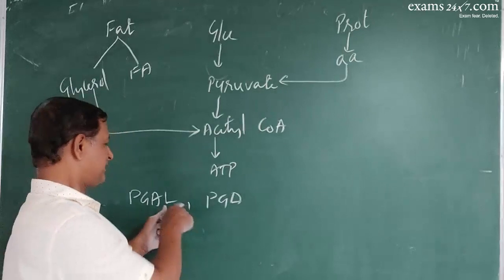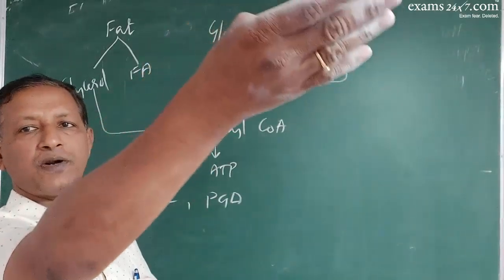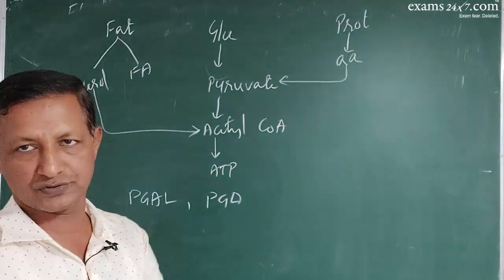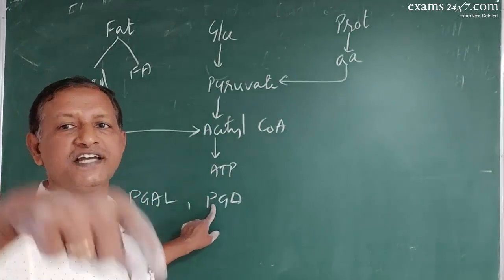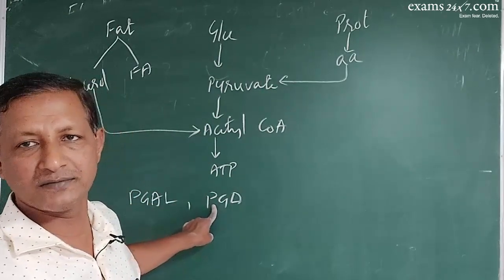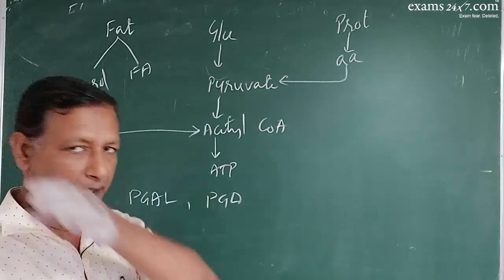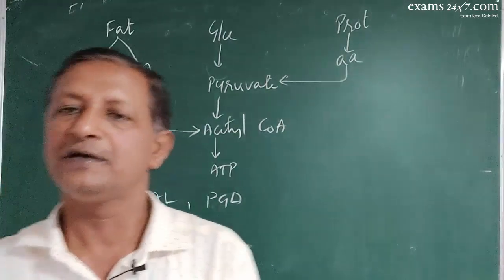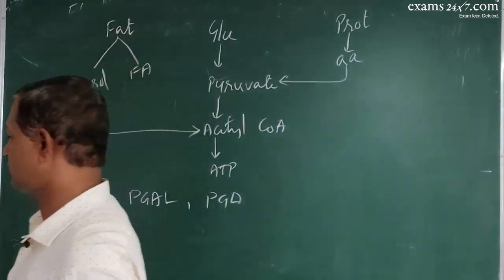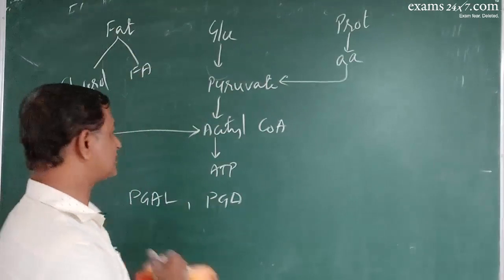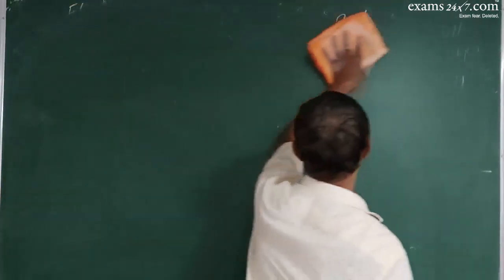So, PGAL produced in catabolism might change over to anabolism and might produce glucose. Or PGA produced during catabolism might change over to the anabolism and this PGA might produce glucose. So, actual catabolism might change over to anabolism also, that is why it is called amphibolic pathway. Hence, the process of respiration is an amphibolic pathway.